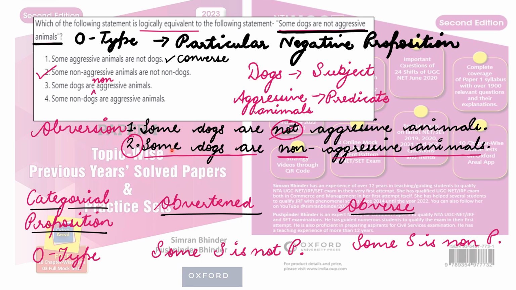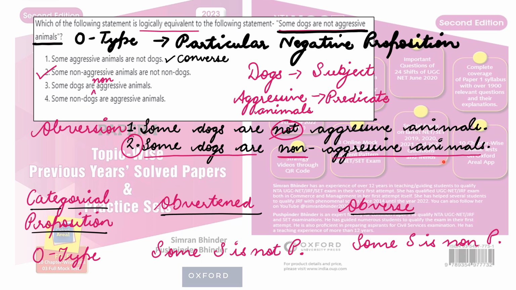After that, what I have to do is, in front of the predicate term we have to put the word non. We have to actually replace the predicate term by its complementary term. So in this case, by adding non, we attached the complementary term of the predicate term. So this is the statement now: some dogs are non-aggressive animals, right? This statement is logically equivalent to the given statement in the question.